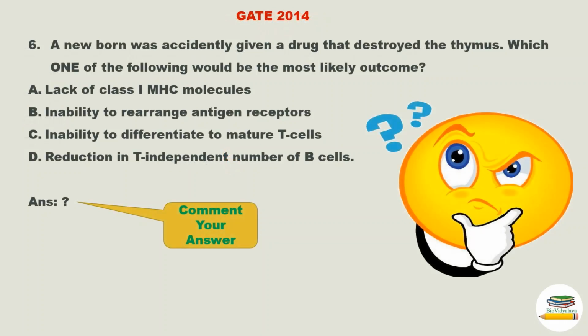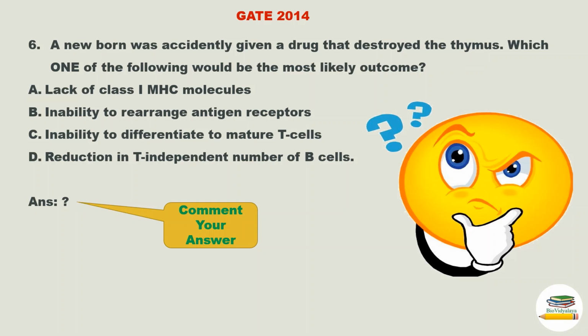This question is for you. This is a question from GATE 2014. Question is, a newborn was accidentally given a drug that destroyed the thymus. Which one of the following would be the most likely outcome?